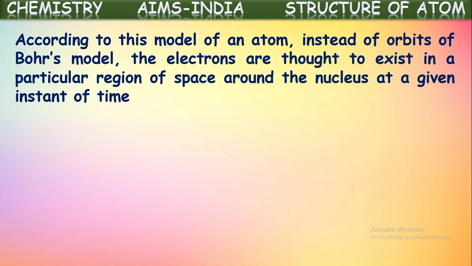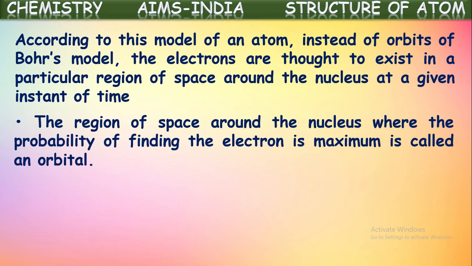According to this model of an atom, instead of the orbits of Bohr's model, the electrons are thought to exist in a particular region of space around the nucleus at a given instant of time. So instead of pointing it out, a certain region or place is considered where the electron can exist.